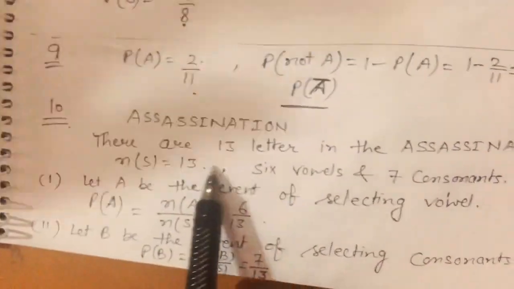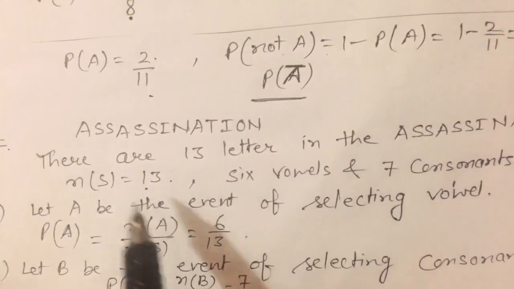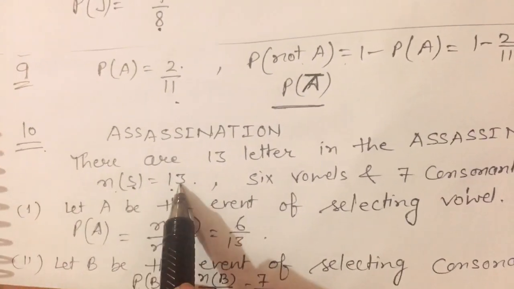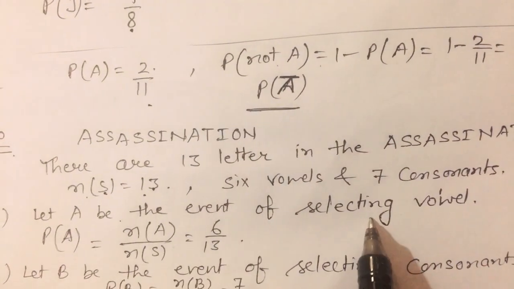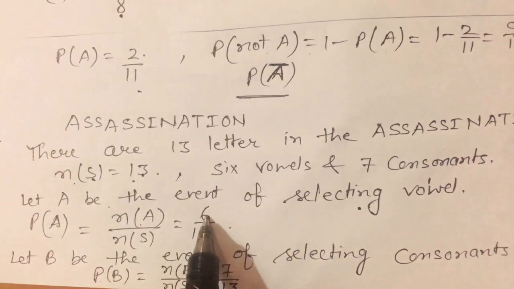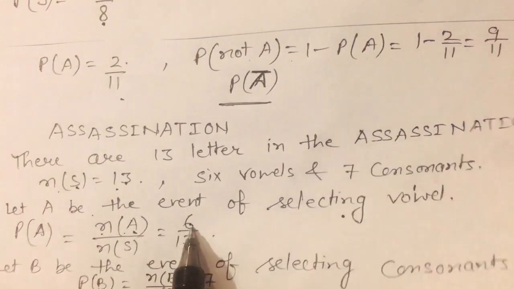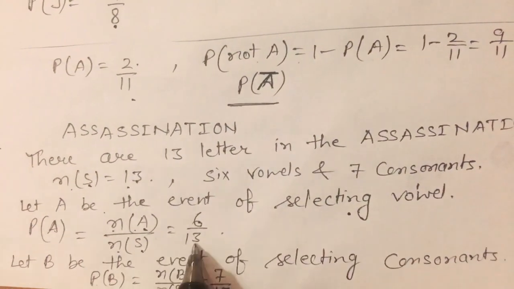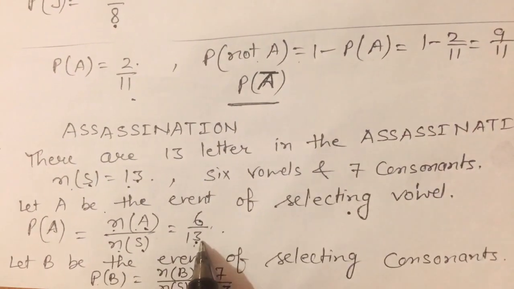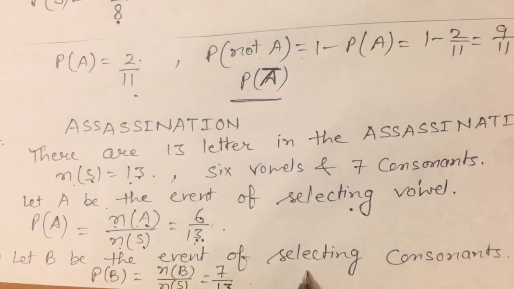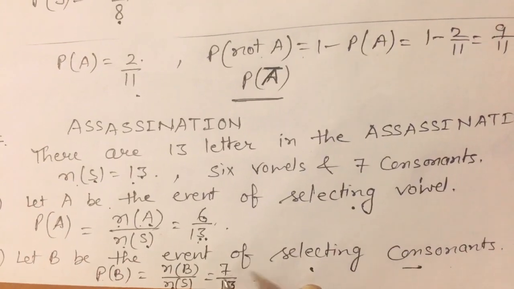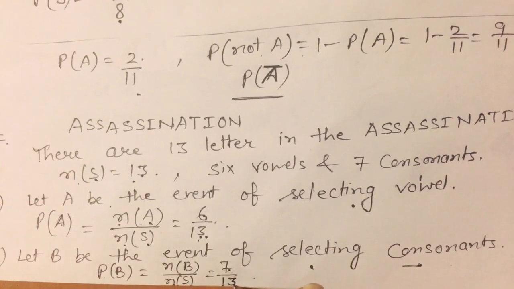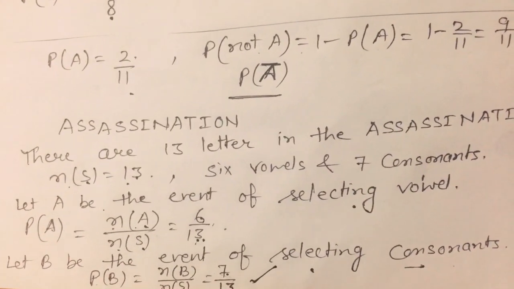Then there are 13 letters in assassination, so the number of elements in the sample space is 13. Let A be the event of selecting a vowel. How many vowels are there? 6. So the number of elements in A is 6 and in S is 13. Then this is 6/13. In the next case we want to find consonants. How many consonants are there? 7. So favorable are 7 and total are 13. Then the probability is 7/13.